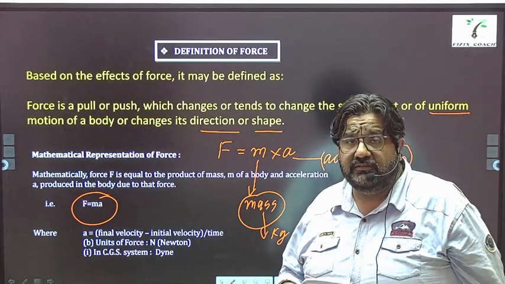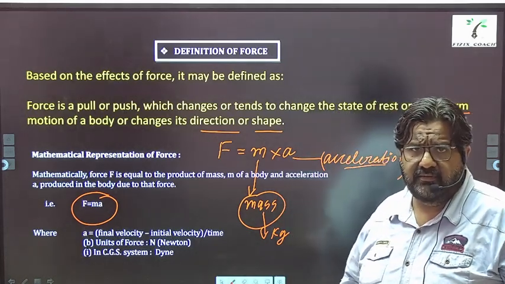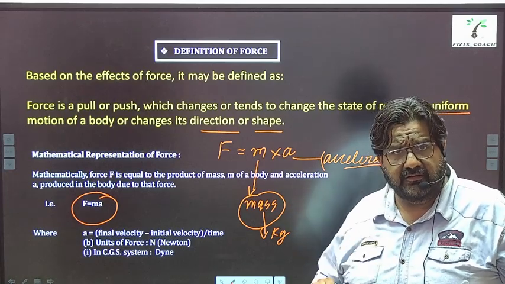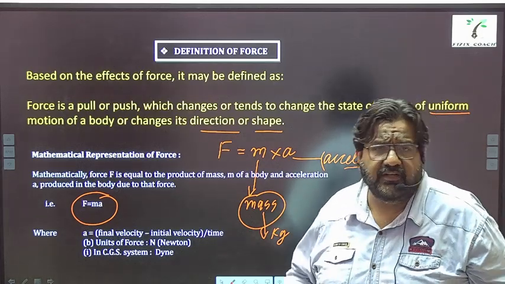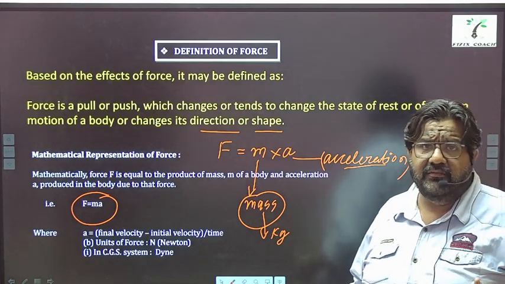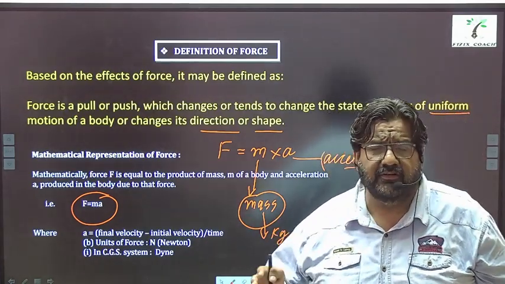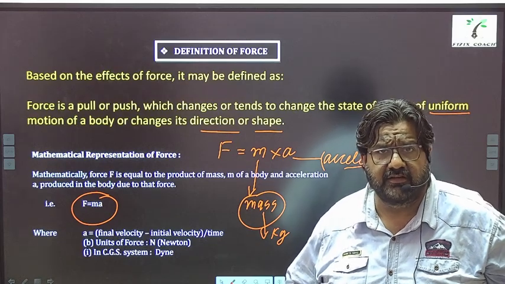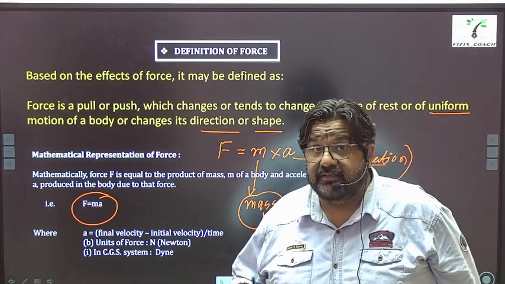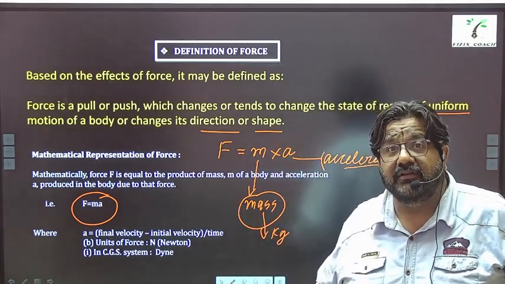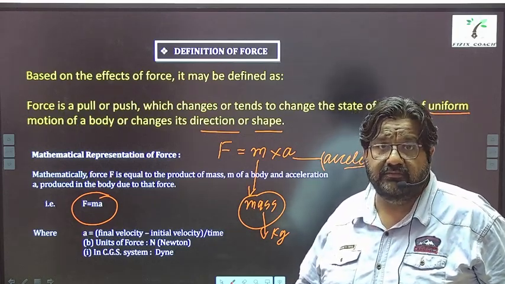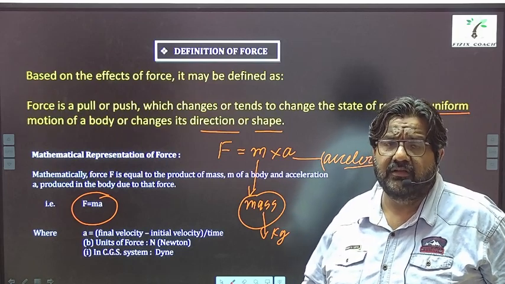Let us understand acceleration with an example. In your cars and bikes you have an accelerator, right? What is the use of that accelerator? By accelerator we increase the speed, and we can also decrease the speed using it. By pressing it, you can increase the speed; by releasing it, you can decrease the speed of an object or a car, right?